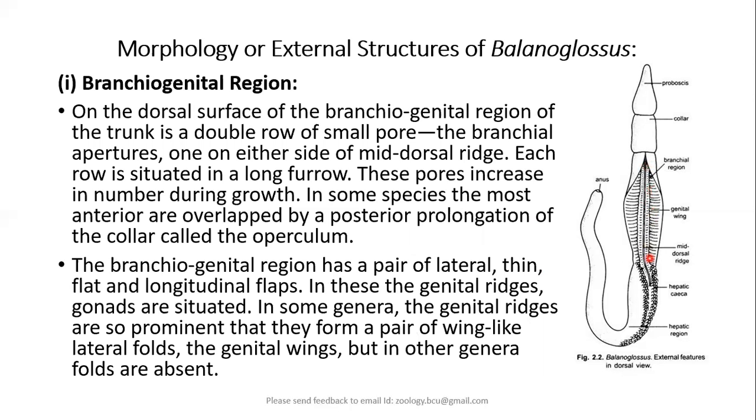Then the brachiogenital region also has lateral thin flap-like structure, which forms longitudinal flaps. So in this region, we have a lot of gonads in the genital ridges.